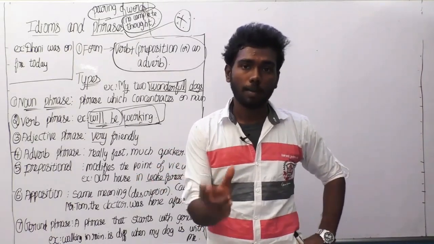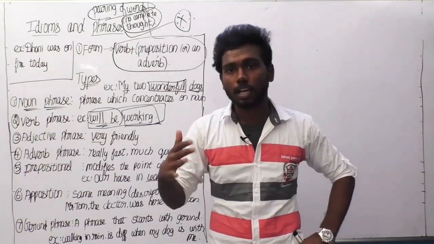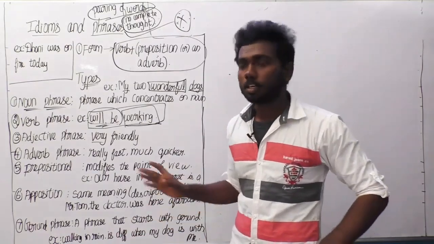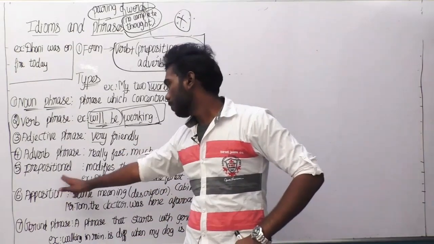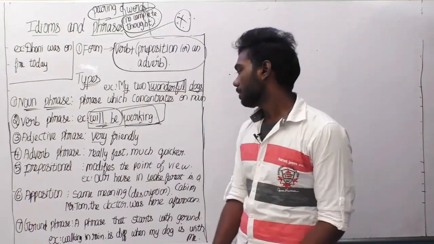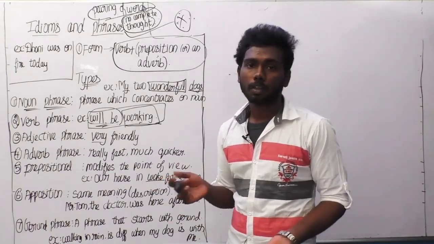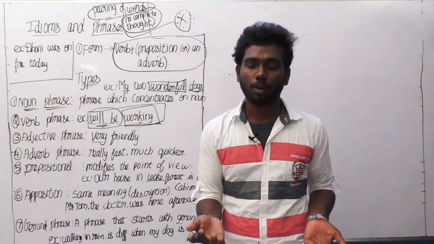These pairs of words are phrases. These things cannot make a new sentence. They can't say the concept individually, but they are trying to say something. Those are called phrases. Prepositional phrase: prepositional phrases are generally modifiers. They modify the point of view. And if I say an example, it will be very easy for you guys to understand.